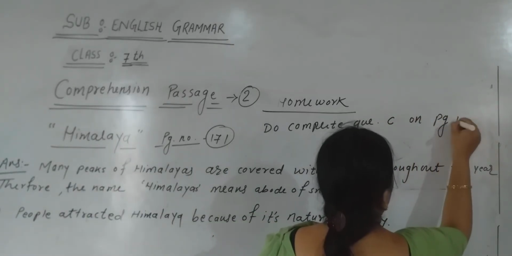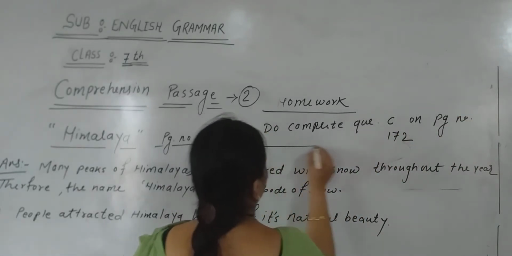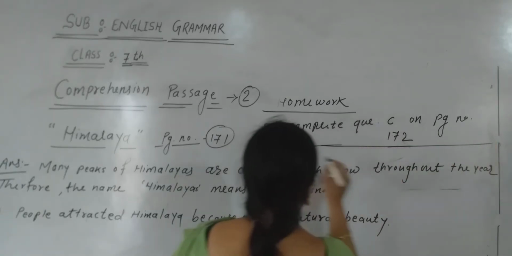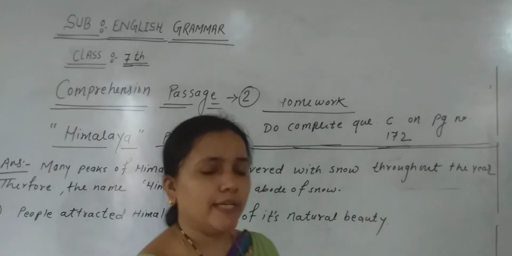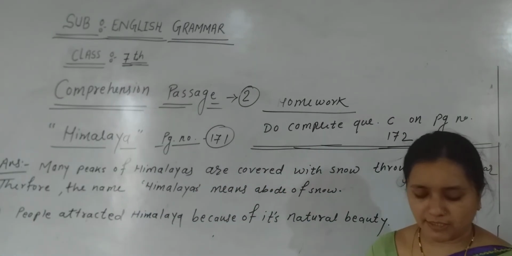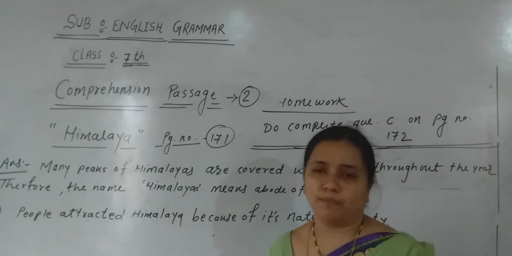So students, it's today's homework that you have to do: which hill station did you visit recently, and tell us what you like most about the place.